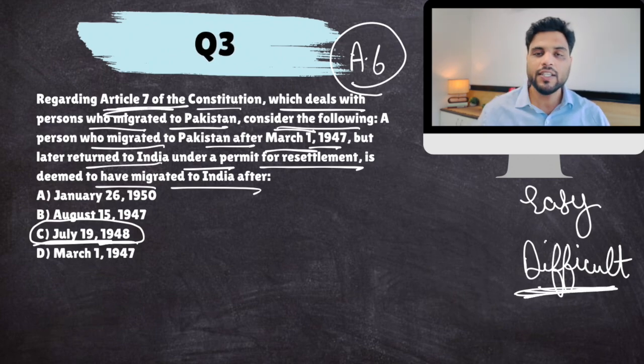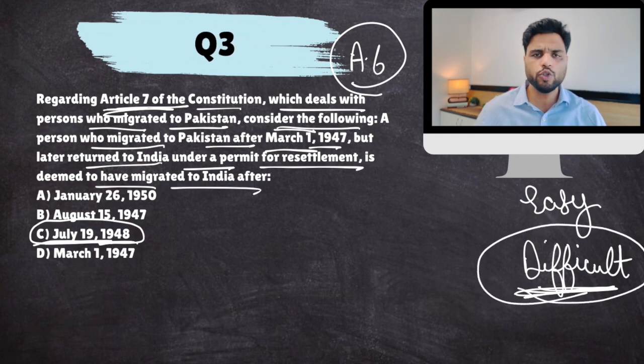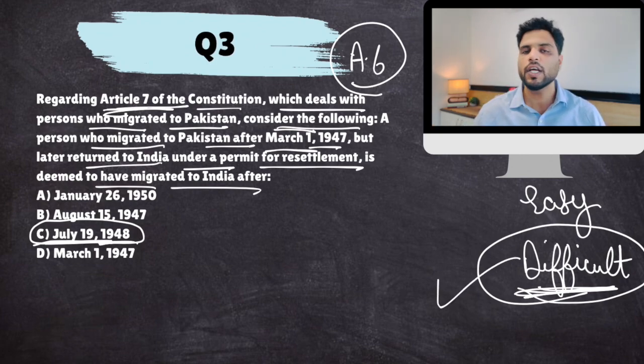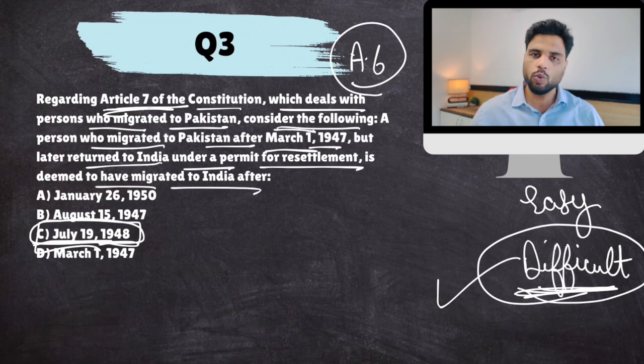Now, Article 7 deals with those people who initially thought that they would live in Pakistan. They went there and they didn't like it there, so they decided to come back to India and become a part of India. For them, the process would be difficult. Why did you choose to go to Pakistan in the first place? If you decided to go to Pakistan and now are rethinking, then the process for you would be difficult. You would be deemed to have come to India after July 19th, 1948. The rules and regulations would be the same as those for Indians who came to India after July 19, 1948.